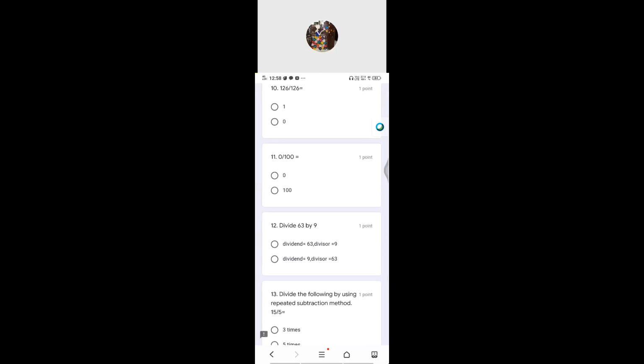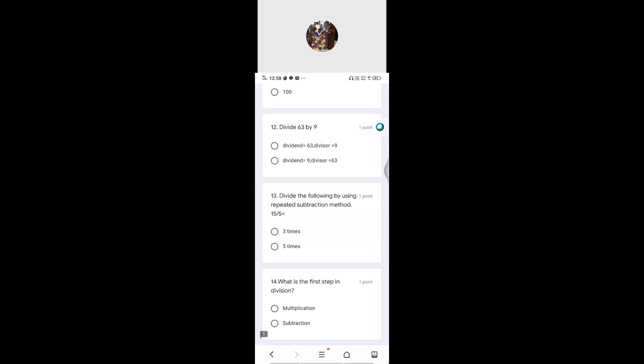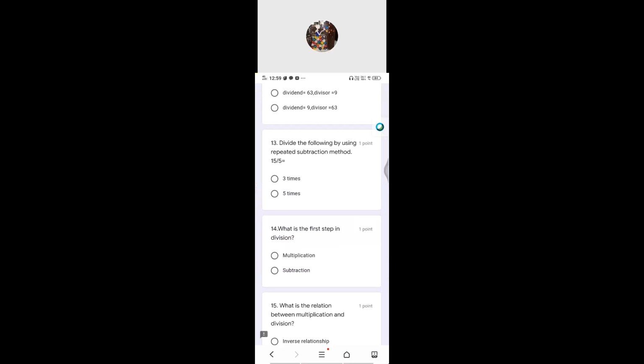The 12th one, divide 63 by 9. So you have to recite the table and get that one. Where you're getting 63, divisor is 9. So which one is the correct one they are asking? Divide 63 by 9, they will give. So term-wise they are asking. Yes, 13. Divide the following using the repeated subtraction method. Simple one, what we have done only that part. So repeated subtraction. Then 14th one, what is the first step in division? Multiplication or subtraction?